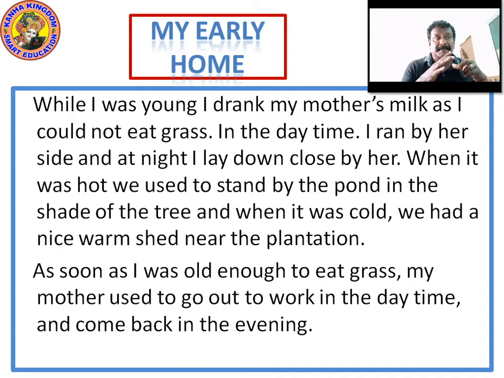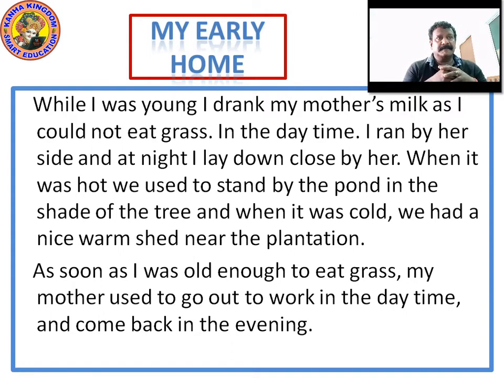In the daytime, I ran by her side, and at night I lay down close by her. It means it didn't have the teeth to graze on grass.